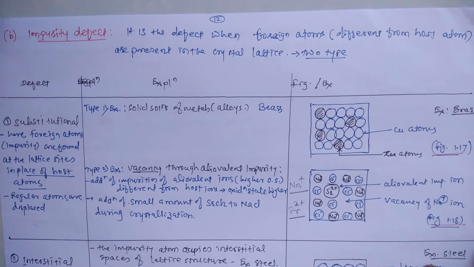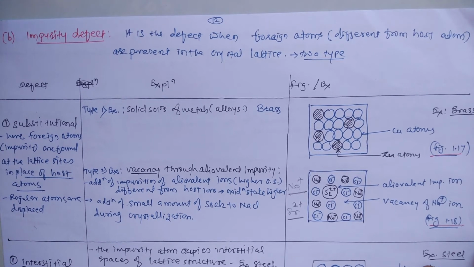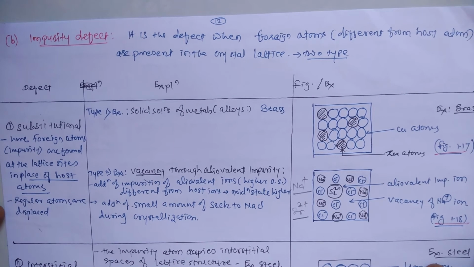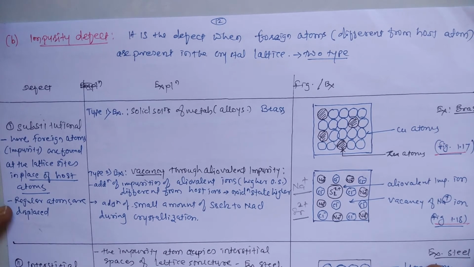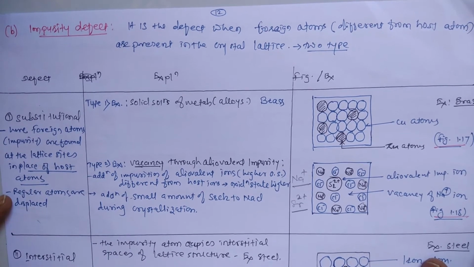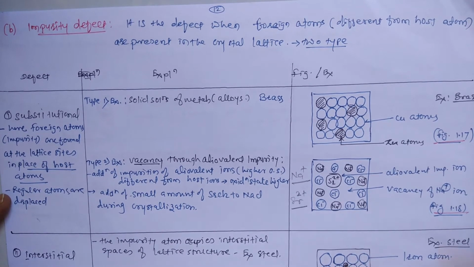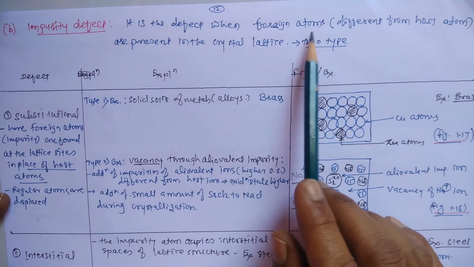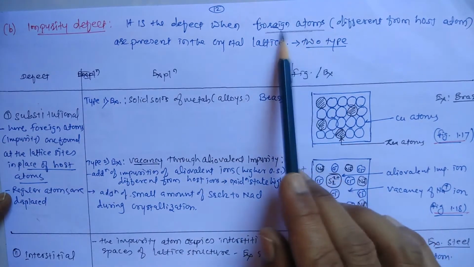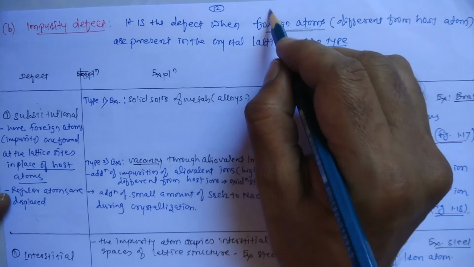Now let us see the second point defect, that is the impurity defect. See what the impurity defect is. It is the defect when a foreign atom, this is called a foreign atom or impurity atom,